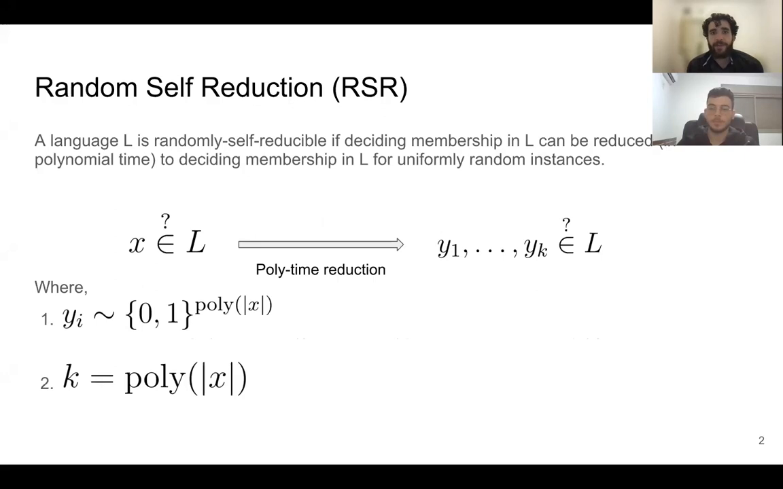Our starting point is random self-reduction. We say that a language L is randomly self-reducible if the membership in L of a given instance can be reduced in polynomial time to the membership in L for uniformly random instances. As we can see here, we have X, which is a worst case instance, and we can reduce the membership of X in polynomial time to the membership of Y1 to YK, which are uniformly random instances.